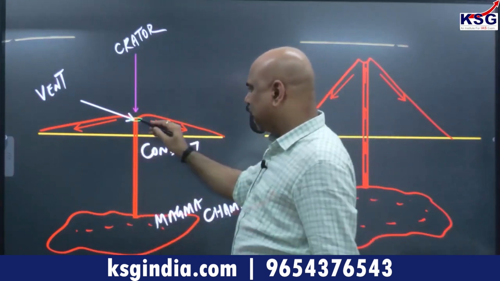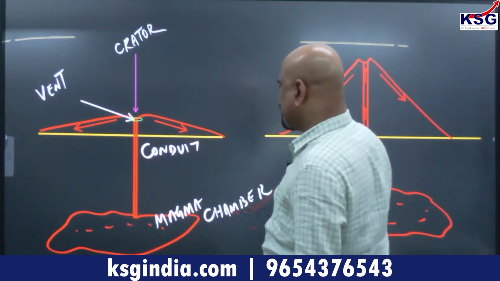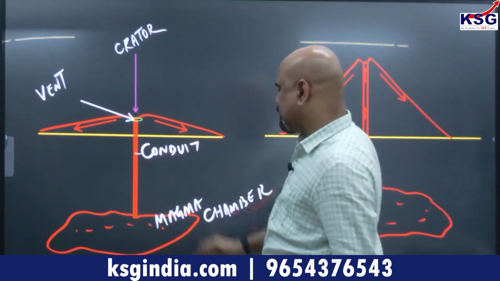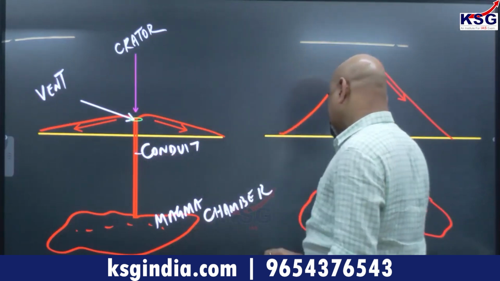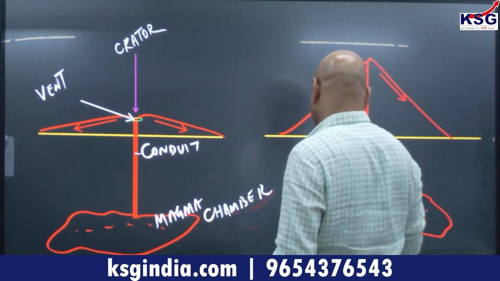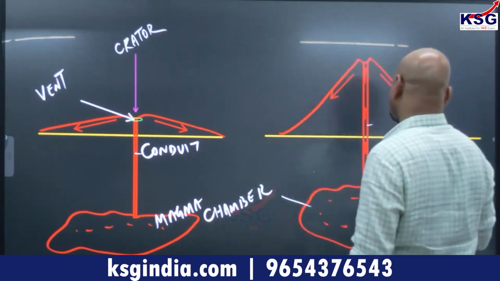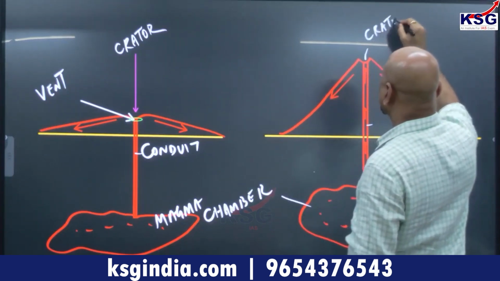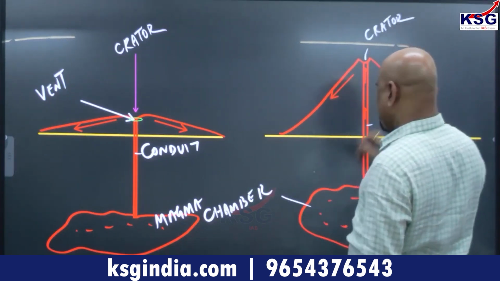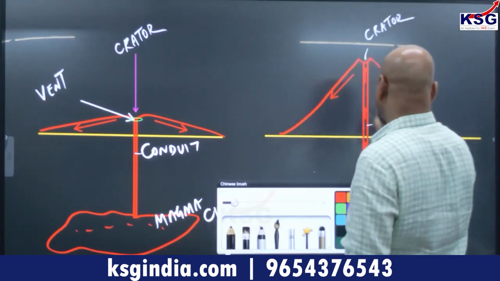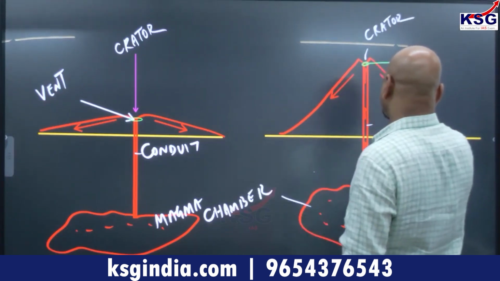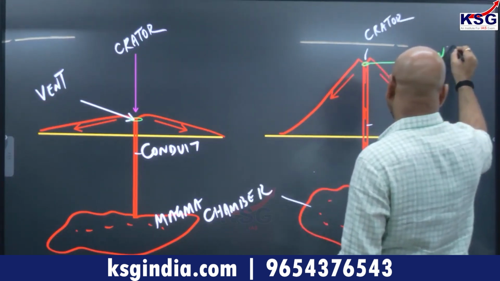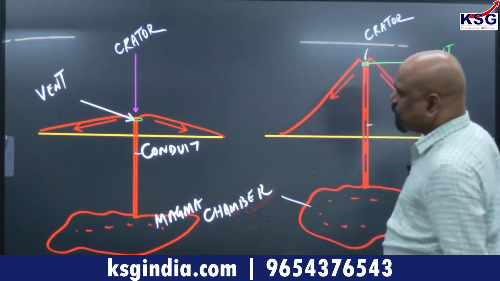This mouth is the vent, this is the conduit. This is the magma chamber. You know that this is also the magma chamber. This is the conduit. This is the crater. And this particular point, we will call it vent.